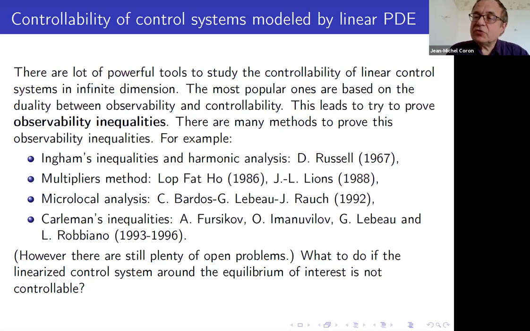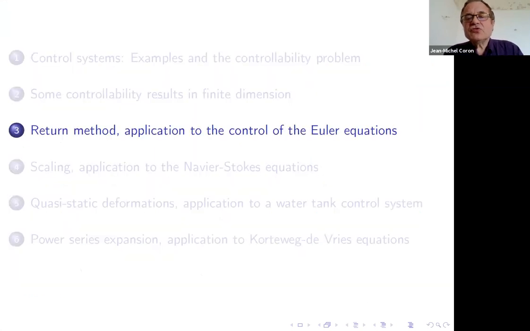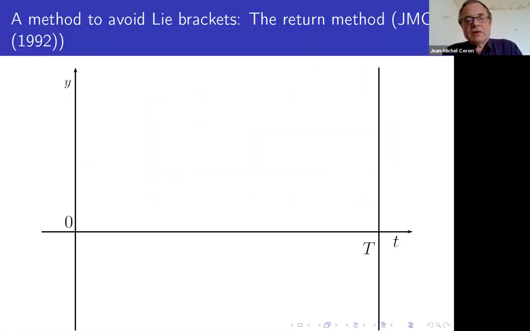But what can we do in the case where the linearized control system is not controllable? Because in finite dimension, in this case, we use iterated Lie brackets, but now for PDE, we know that Lie brackets are not so successful for many situations. So I want to show you a method that we can apply to the control of the nonlinear equation, which is the following one. This is a method to avoid the use of Lie brackets.